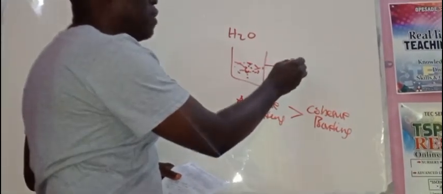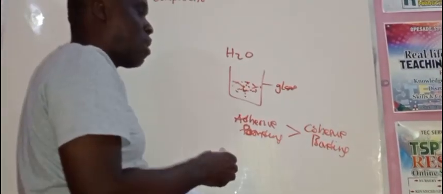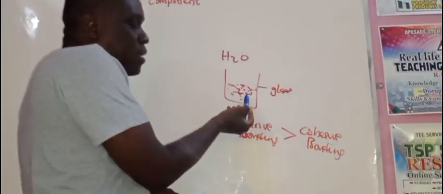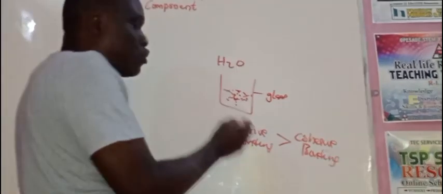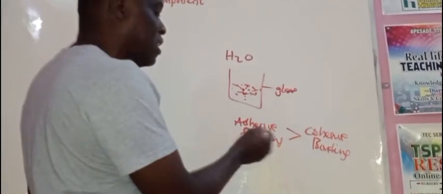Now, adhesive force: you can see that this water is poured inside maybe a container made of glass material. Even the material is made up of atoms, and has a force also. The molecules of water and the glass atoms are interacting. The force between the molecules of one material and another is called adhesive force.